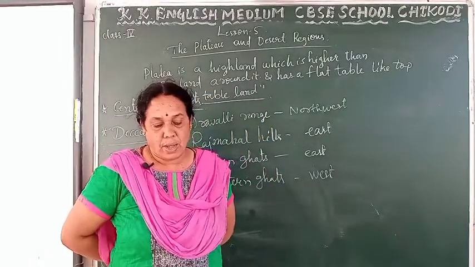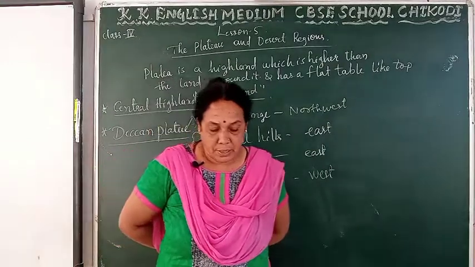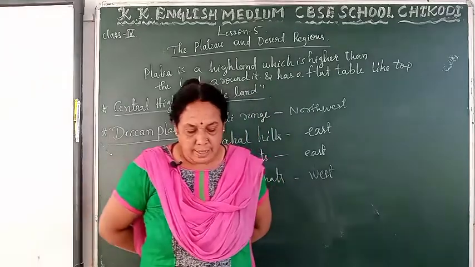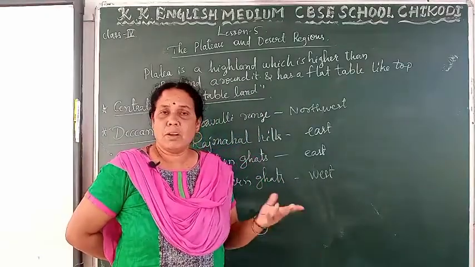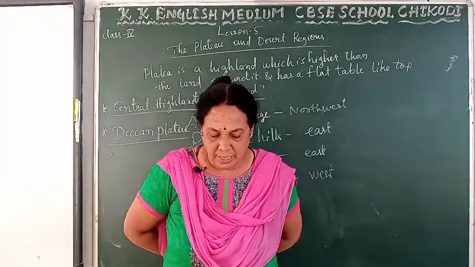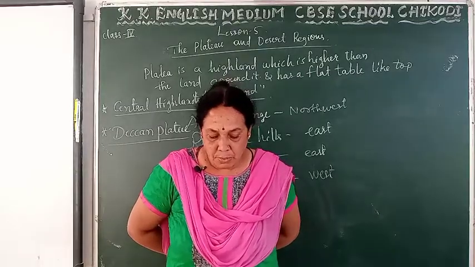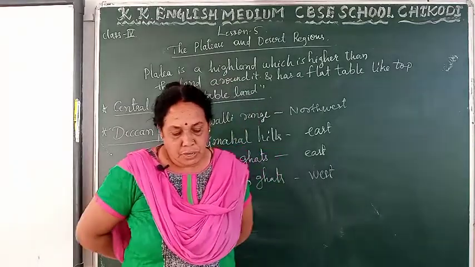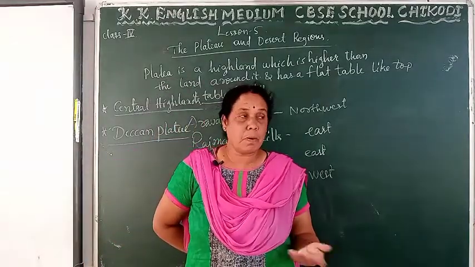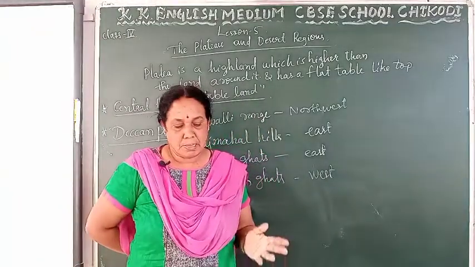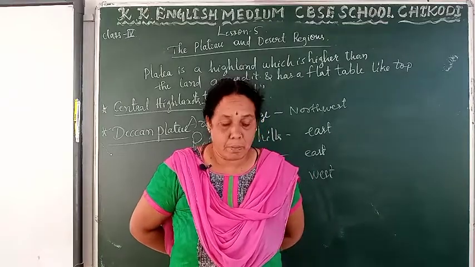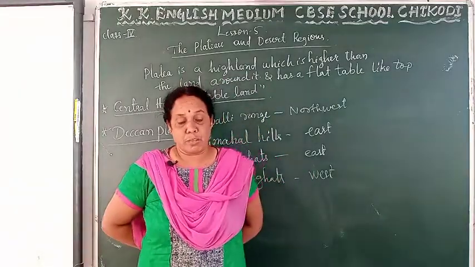Now vegetation and wildlife. What type of vegetation is found here? Vegetation in the Thar is scanty due to scarcity of water, because there is no rainfall. Thorny shrubs and scattered bushes which require less water are commonly found here, because without water other plants will not grow.